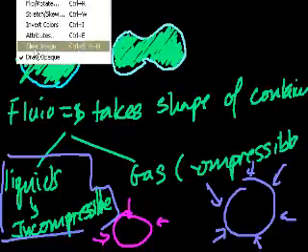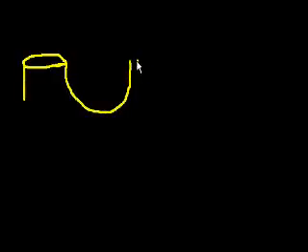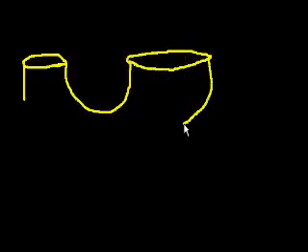Okay, let me draw something else. Let's say I have this weird shaped object which tends to show up in a lot of physics books, which I'll draw in yellow. This weird shaped container is relatively narrow there, and then it U-turns into a much larger opening. Let's say that the area of this opening is A1, and the area of this opening is A2. And this one is bigger.